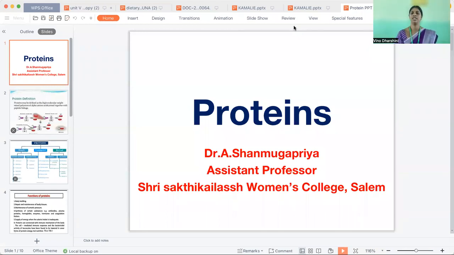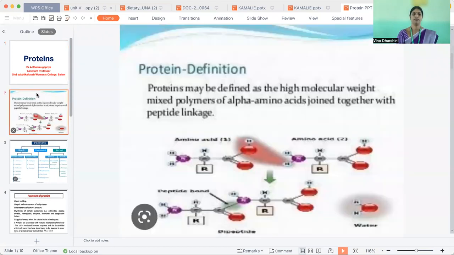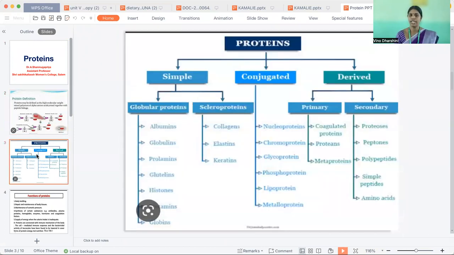Now I will discuss proteins. Proteins are defined as high molecular weight mixed polymers of alpha amino acids joined together with peptide linkages. Proteins are classified into three types: simple proteins, conjugated proteins, and derived proteins. The simple proteins are subdivided into two types: globular proteins and scleroproteins. The derived proteins are classified into primary proteins and secondary proteins. The conjugated proteins are nucleoproteins, chromoproteins, glycoproteins, phosphoproteins, lipoproteins, and metalloproteins.